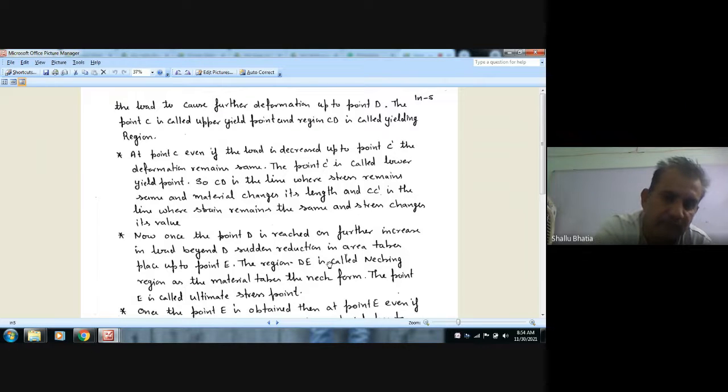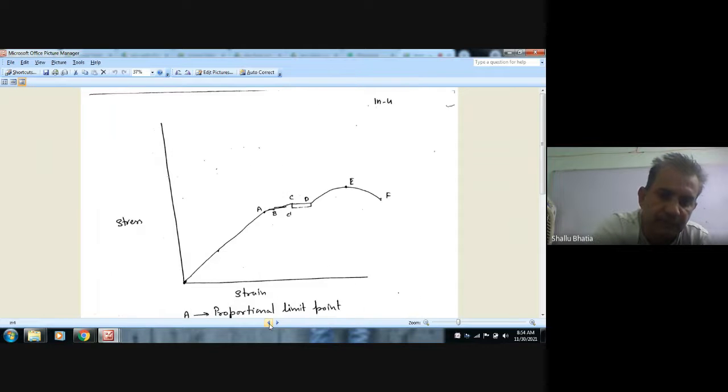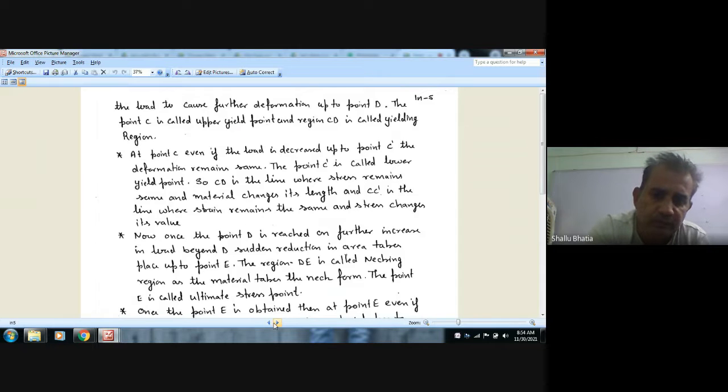But at point D, there will be large reduction in area, and this reduction in area continues up to point E with the increase in load.